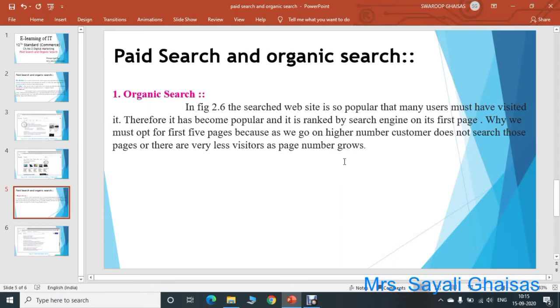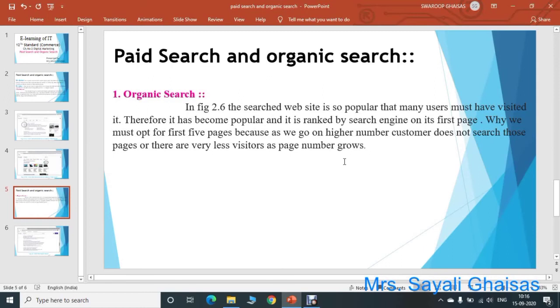Why must we opt for the first 5 pages? Because as we go on, a higher number of customers do not search those pages, and there are very few visitors as the page number grows. So the first 5 pages have more options, and most users choose the first 5 pages, because as the number of pages increases, users do not visit those pages. So this is about organic search.